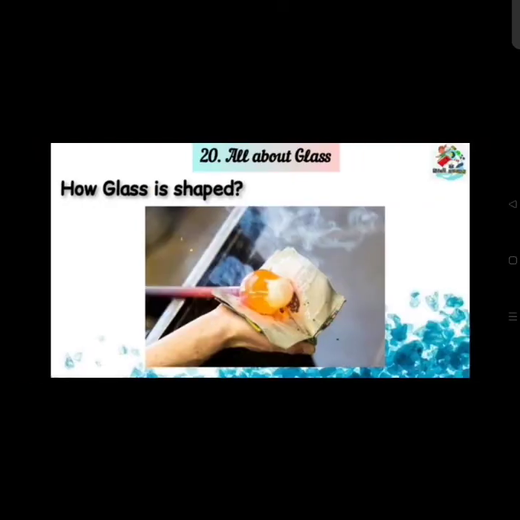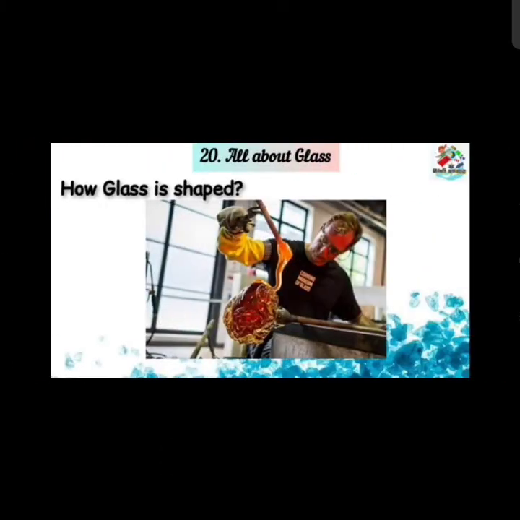Now the glass is given different types of shapes. From the hot glass, when it is soft and hot, at that time we can give different types of shapes to the glass. See here, the glass is very hot and it is like a liquid.